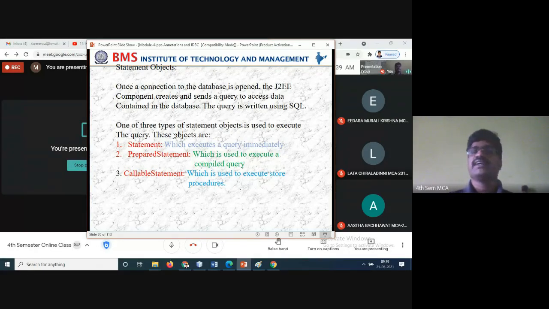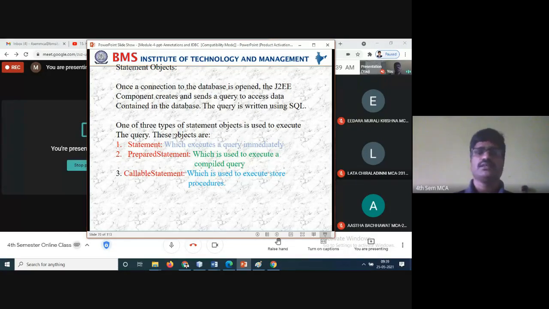So that is what the statement is here. One of three statement objects is used to execute the query. These objects we have already learned: statement, prepared statement, callable statement. A statement is one which executes the query immediately. Whatever your line by line execution is, every statement will be executed.